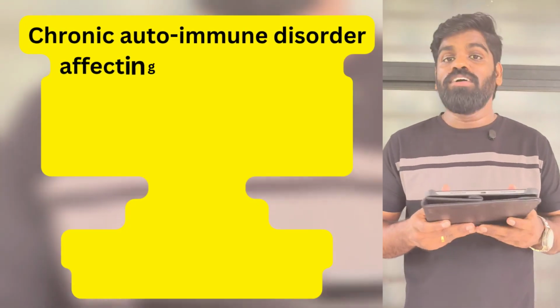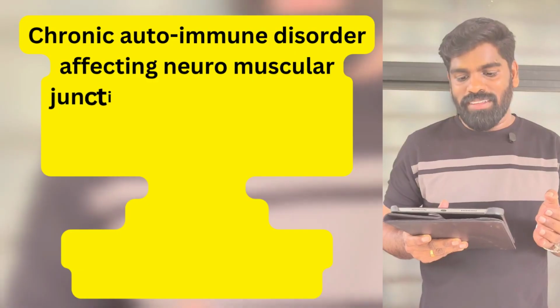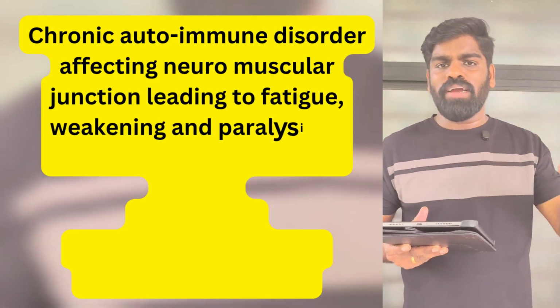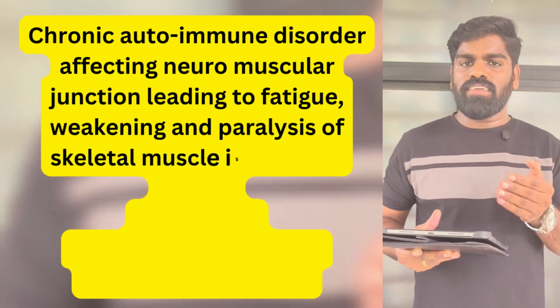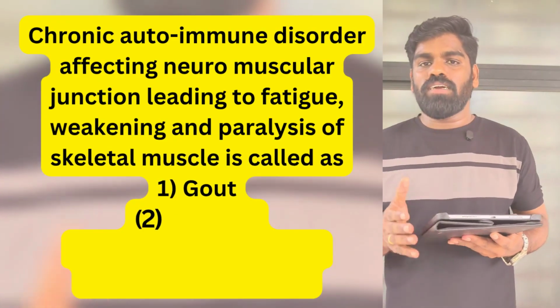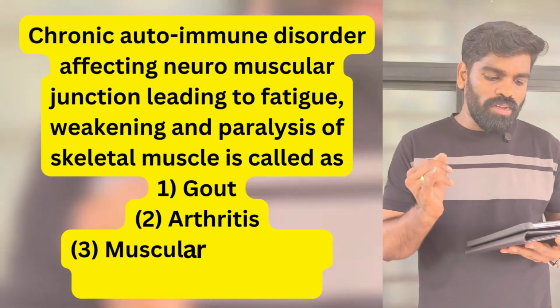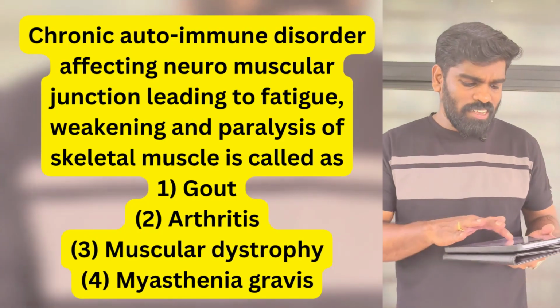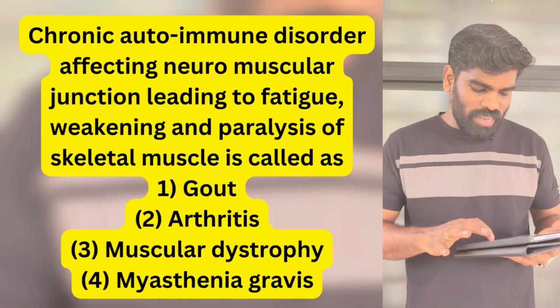Now the next question is related to the same, from 2021. The question is: a chronic autoimmune disorder affecting the neuromuscular junction leading to fatigue, weakening and paralysis of skeletal muscle is called. This is the NCERT line by line that they asked. As we know, this is actually myasthenia gravis. The options are gout, arthritis, muscular dystrophy and myasthenia gravis. So it is a direct question, and you can easily answer it.